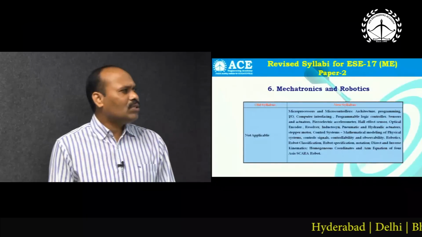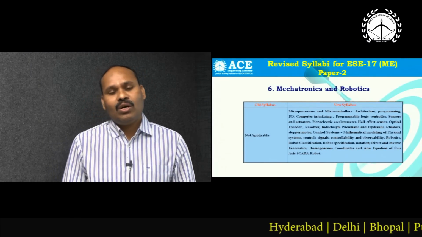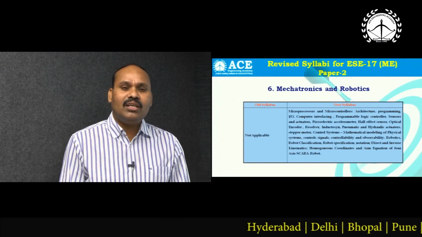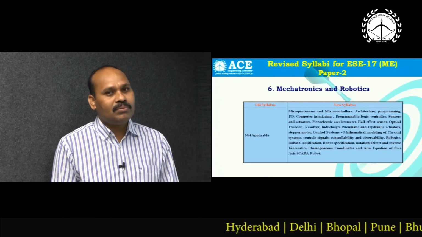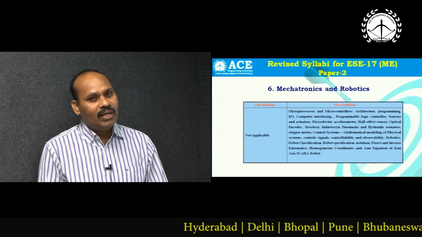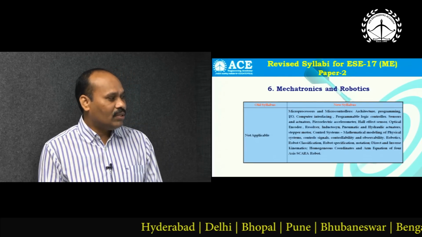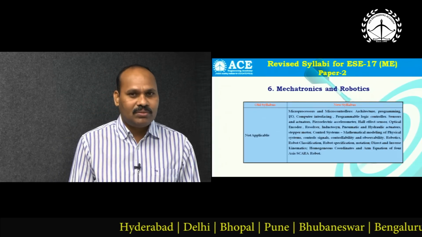And as for the second heading, robotics, the second part of mechatronics and robotics, robotics was already there under the heading of production engineering in the old syllabus, but they have elaborated it a little bit, adding some configurations and including kinematics. Maybe it is just like theory of machines.